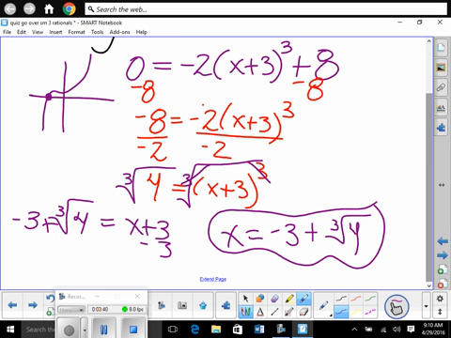Let's all practice this. You could check your answer. You're like, okay, that's a pretty answer. Let's graph it in our calculator. You have negative 2 times (x plus 3) cubed plus 8. Graph. And you see where it crosses the x-axis, right? Everybody? Second, trace, 0. Left bound. You got to scroll to the left.